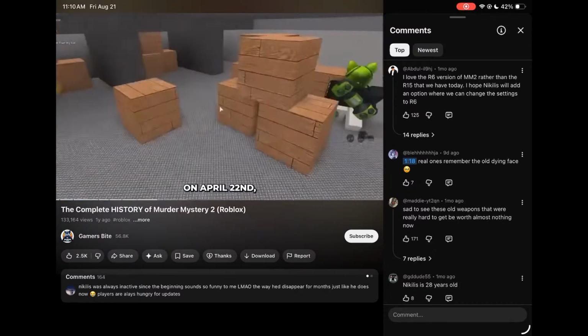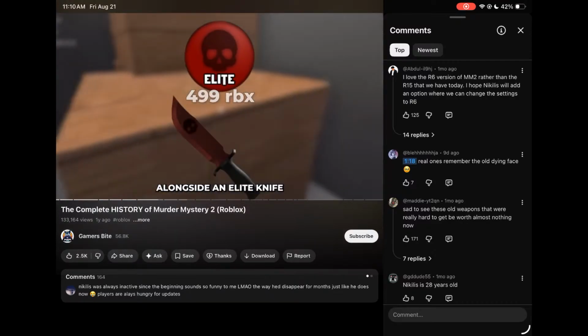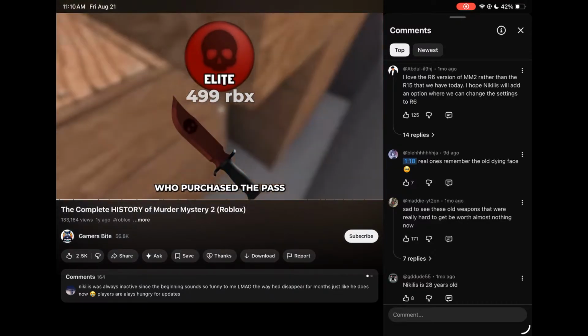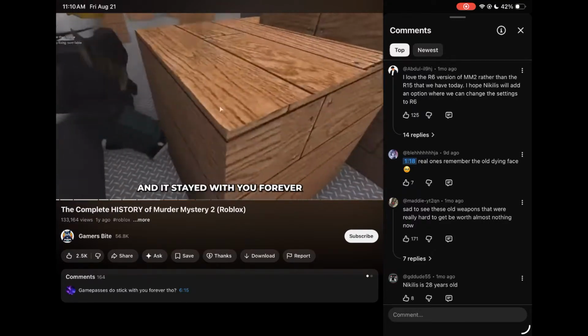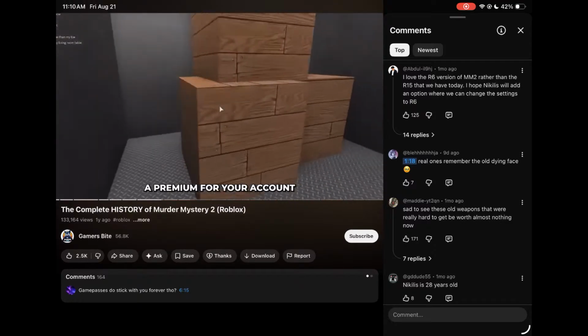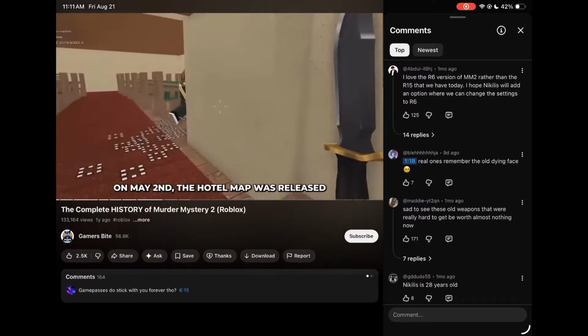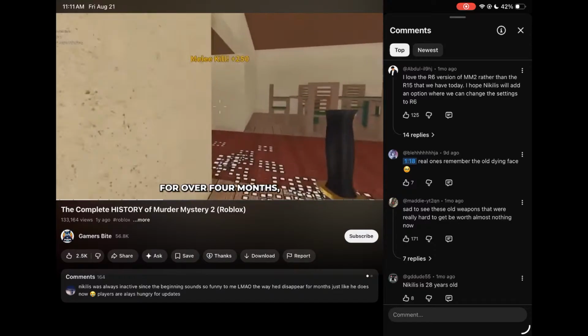On April 22nd, Nikilis added an Elite Game Pass alongside an Elite Knife given out to people who purchased the pass. However, it wasn't a Game Pass how we know today. You just purchased it once and it stayed with you forever. No renewals needed, so it was more like a premium for your account. On May 2nd, the hotel map was released. After that, we haven't heard from Nikilis for over 4 months.